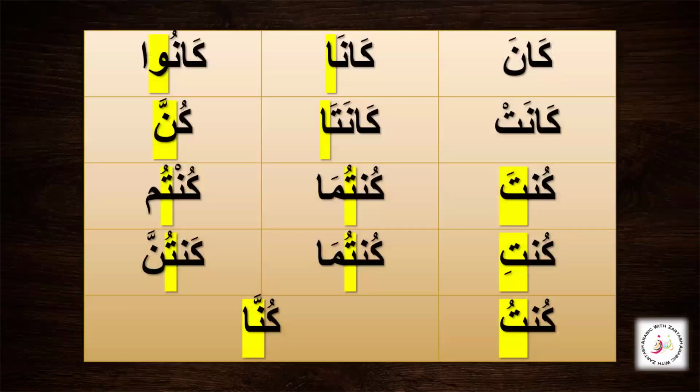We also looked into the tables for the fi'l madi and the fi'l mudari' for Kana, this fi'l naqis Kana, that is the most famous one, Kana Yakunu. And we also see that we have the pronouns. These pronouns that are the visible pronouns will be called the isim kana. So here alif, which shows the dual form, is the isim of kana. Here waw jama'a is the isim of kana. Here nun niswa is the isim of kana, and in all of them the ta' fa'il is the isim of kana.